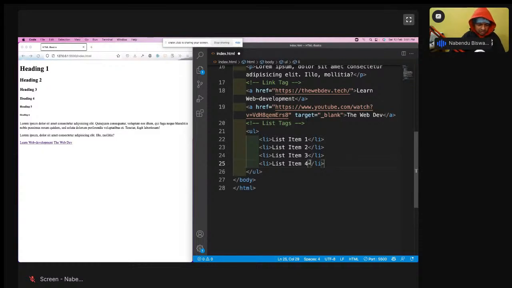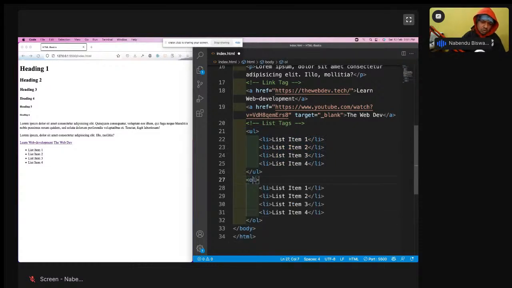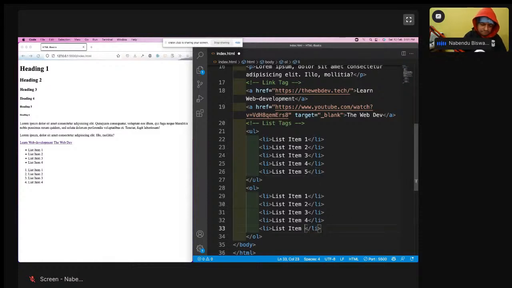Okay, so if I do this unordered list and save it, see this item 1 2 3, this dot is coming. This is known as unordered list. So I'll copy this. There is something known as ordered list also, OL. See the difference. In an ordered list, 1 2 3 4 will be shown. If I increase this, like if I do it like 5 and save it, the number will increase. So this is known as list tag, and they are also used a lot.